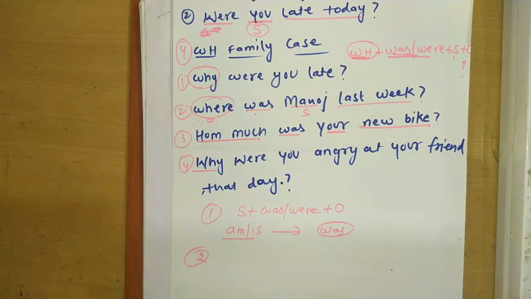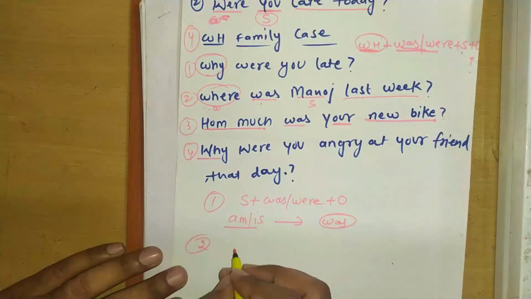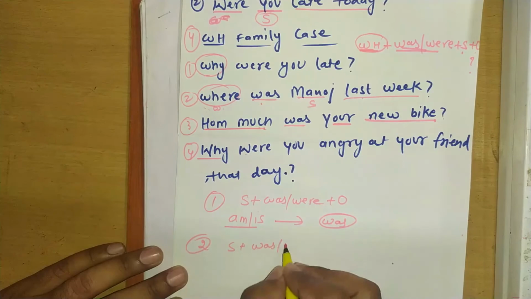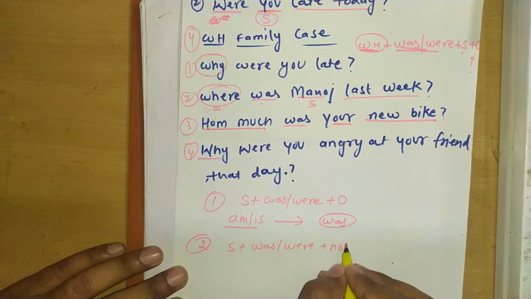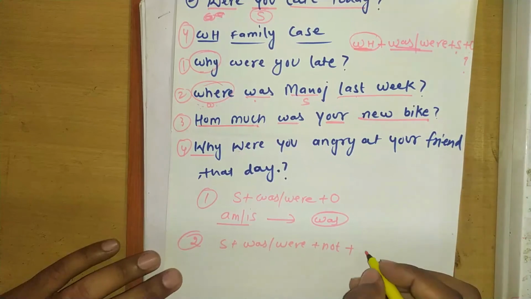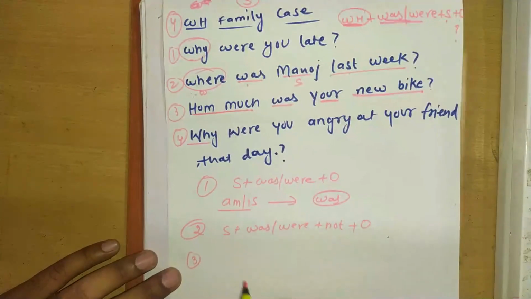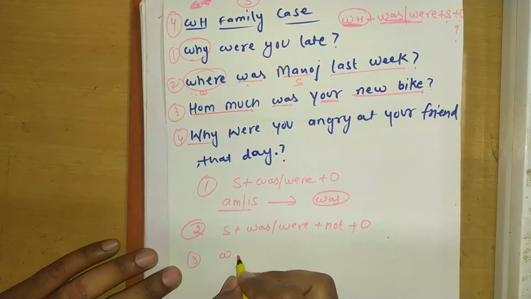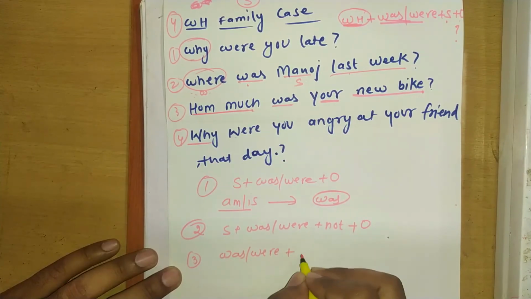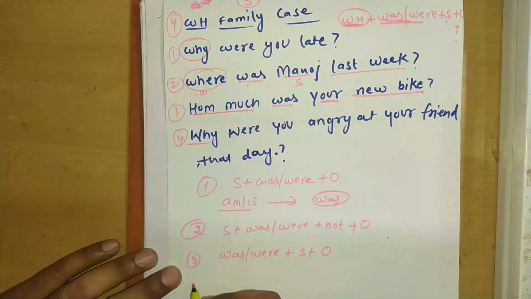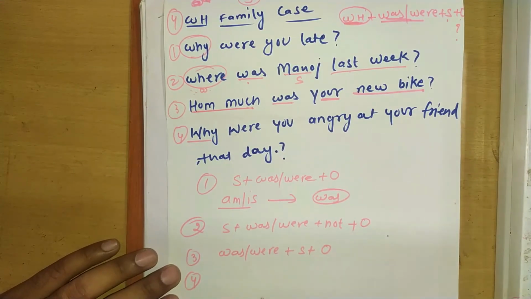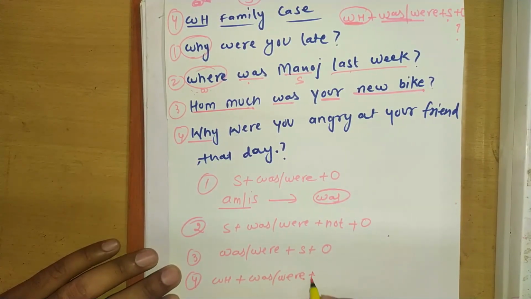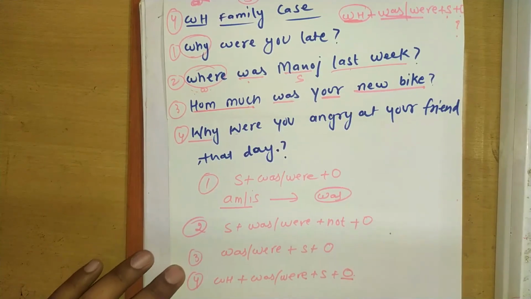Then I learnt negative case, subject plus was, were, not plus object. Then I learnt question making case, then I have to put was, were, then subject, then object, and last and final case was WH family words. I have to put WH word, then was, were, then subject, and then other words.